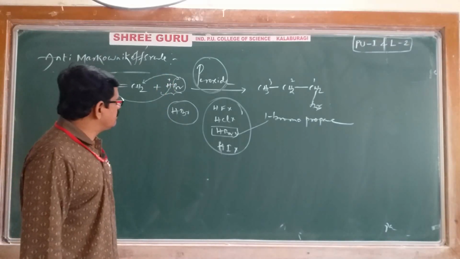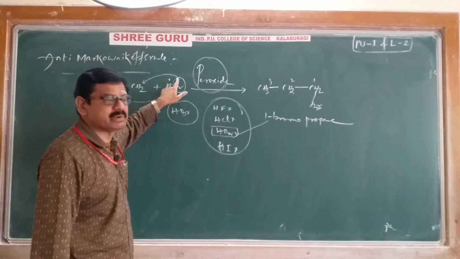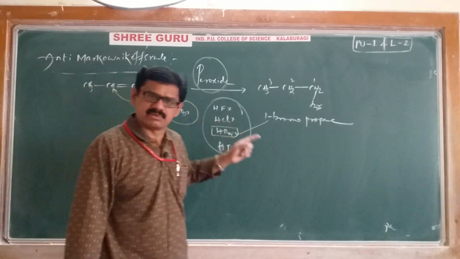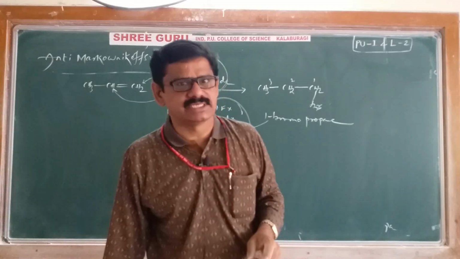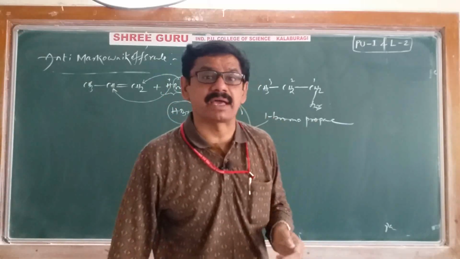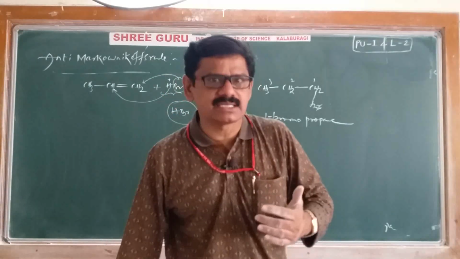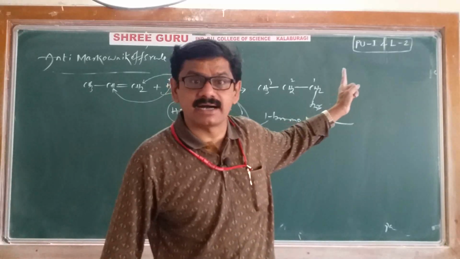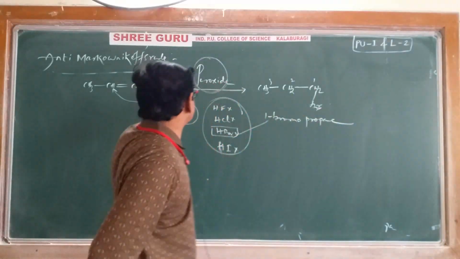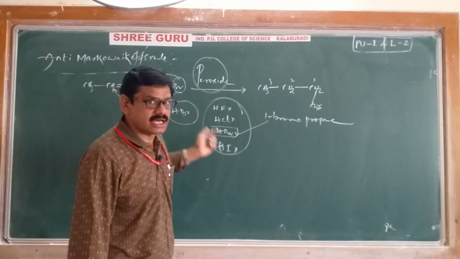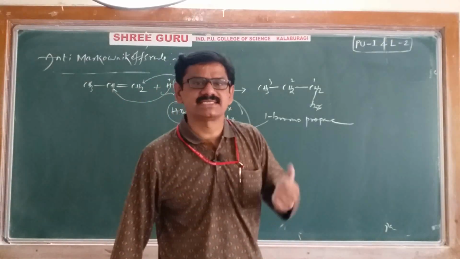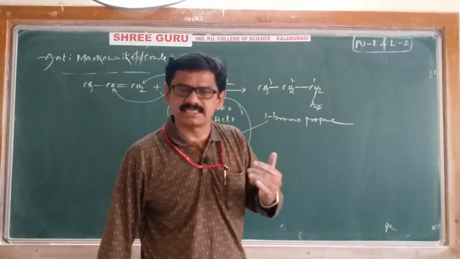Now again the question arises: why is the negative part adding to the carbon which contains more hydrogens? Again we have to learn its mechanism. Without knowing the mechanism, we cannot understand its concept. Now let's discuss its mechanism.